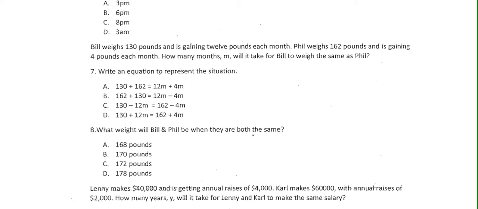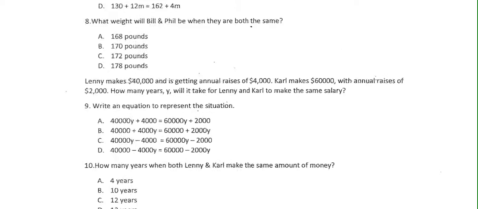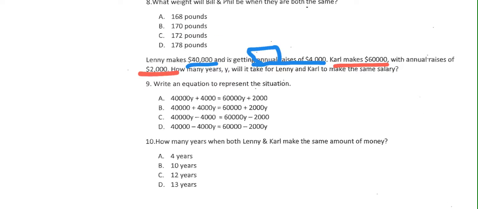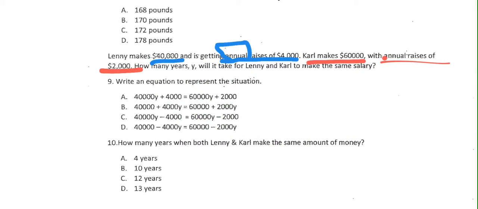I'm just going to talk about, let's pick out, I think we're going to go with number 9, just because it is kind of a weird one if you're not comfortable with it. So Lenny makes $40,000 in a year. He gets an annual raise of $4,000. Gosh, I'm not sure why I can't mark on these properly. There we go. Annual means that it happens every year. Carl is going to make $60,000 a year. So that's one time. An annual raise of $2,000. So another annual raise happening every year. I need an annual raise every year.